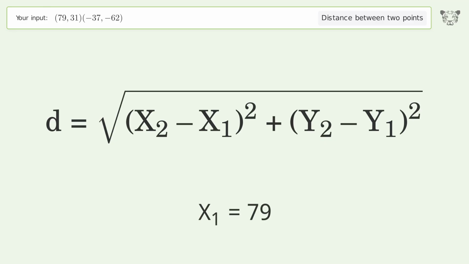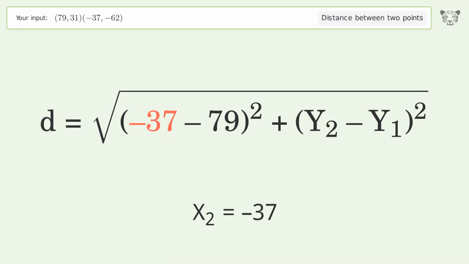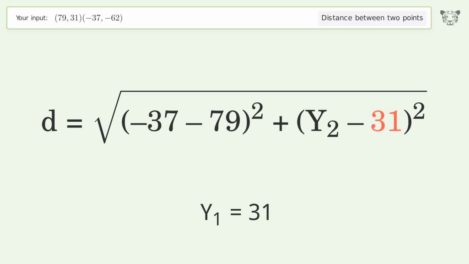x1 equals 79. x2 equals negative 37. y1 equals 31. y2 equals negative 62.